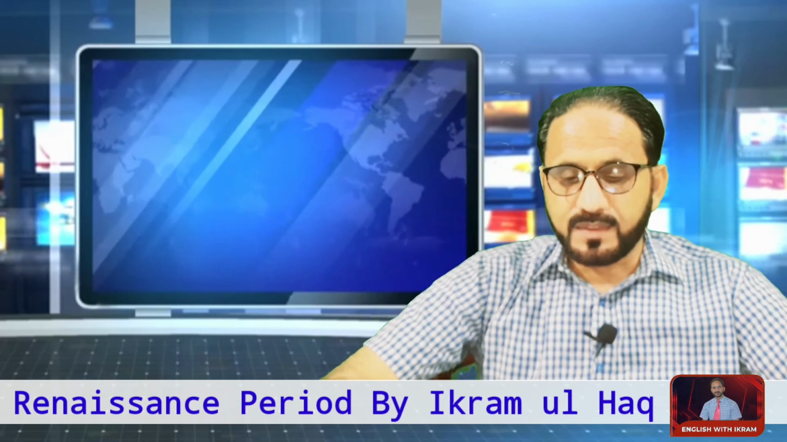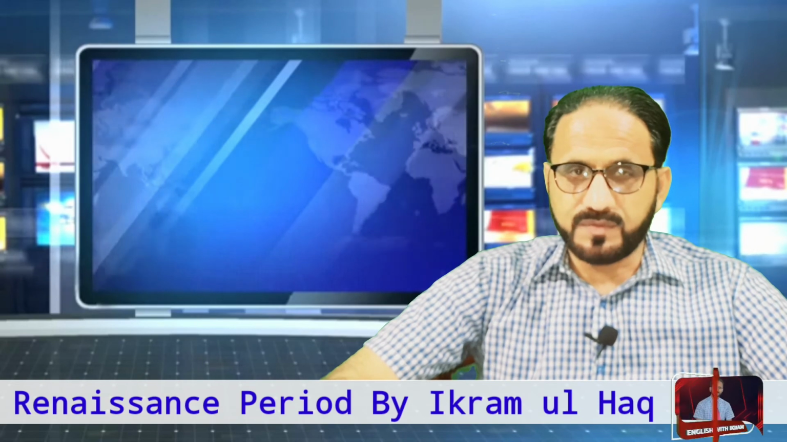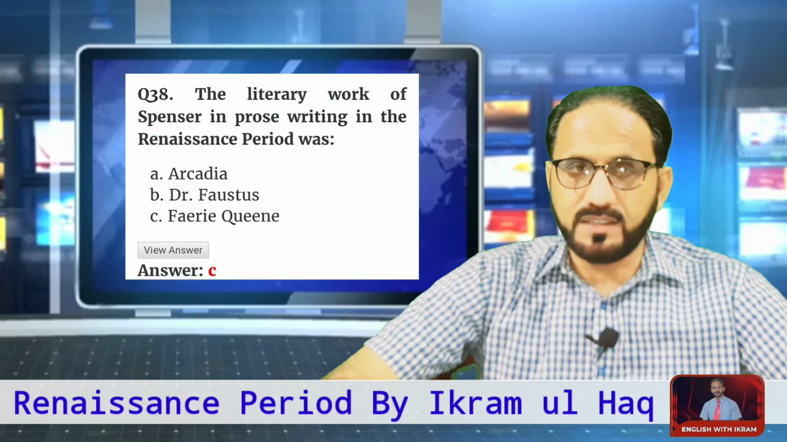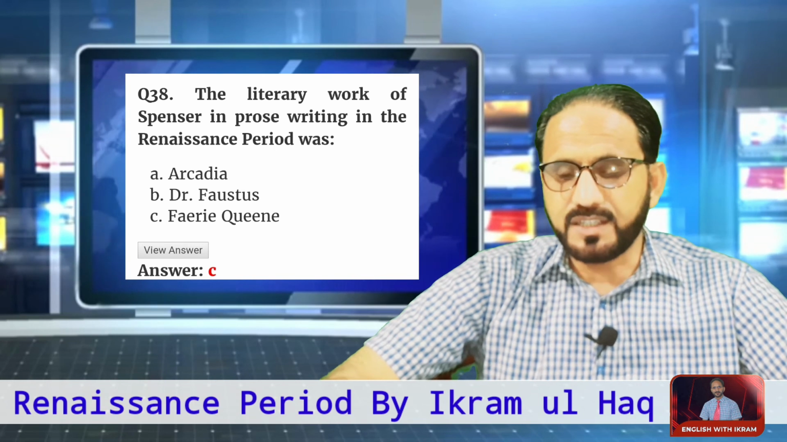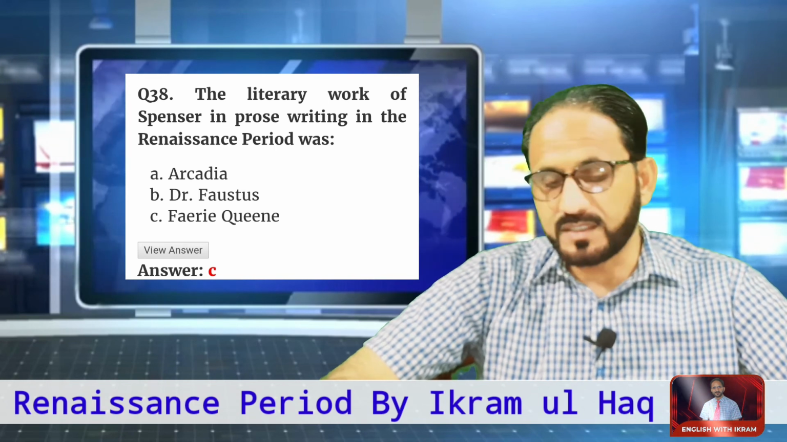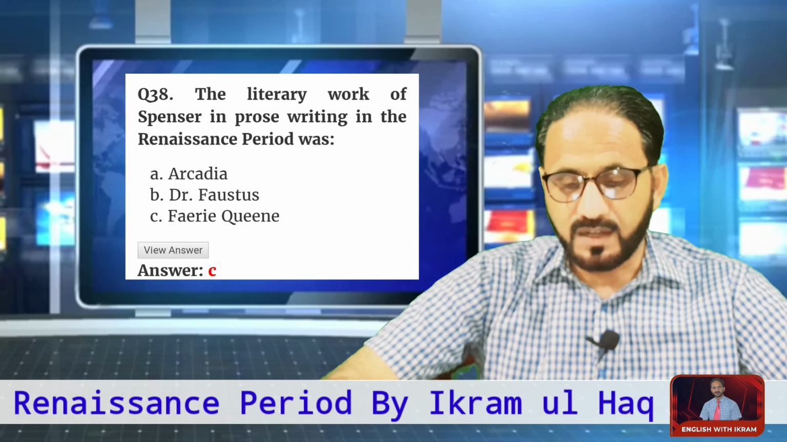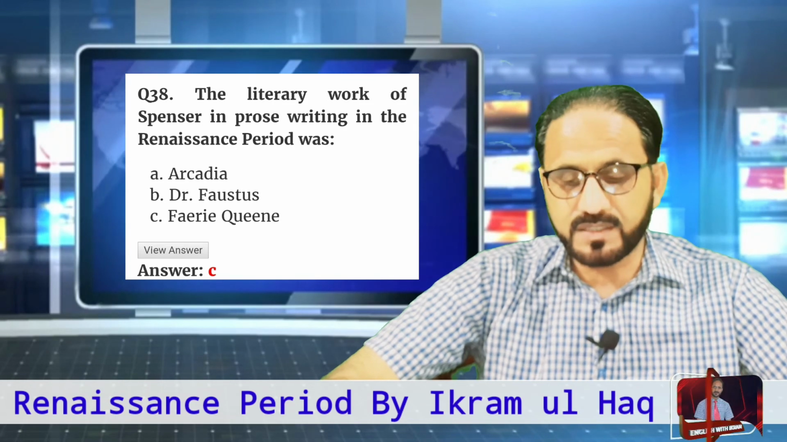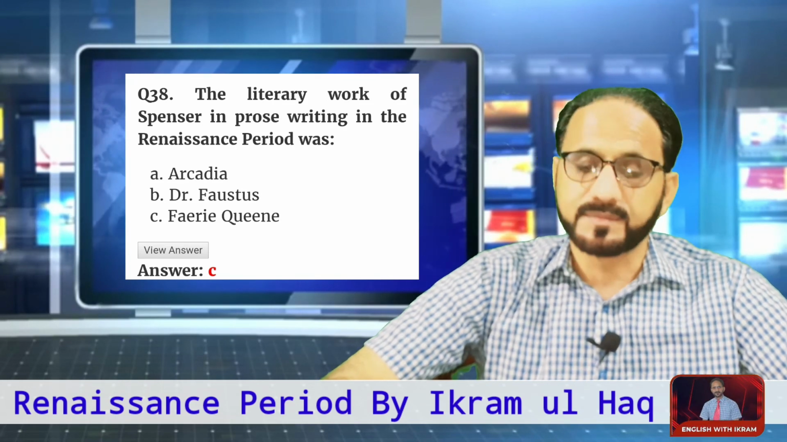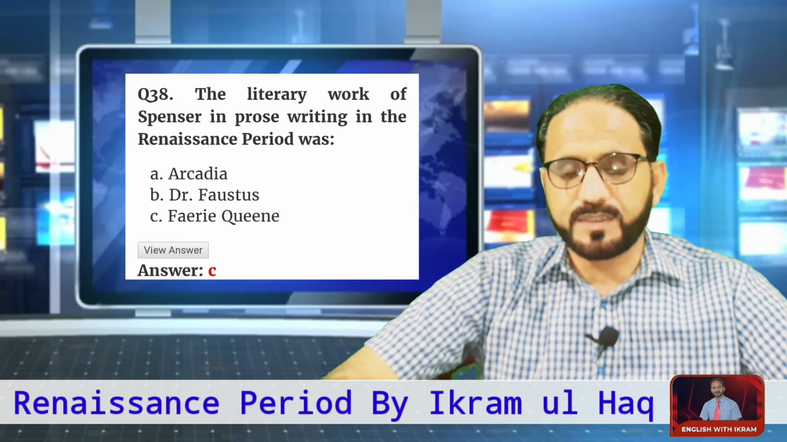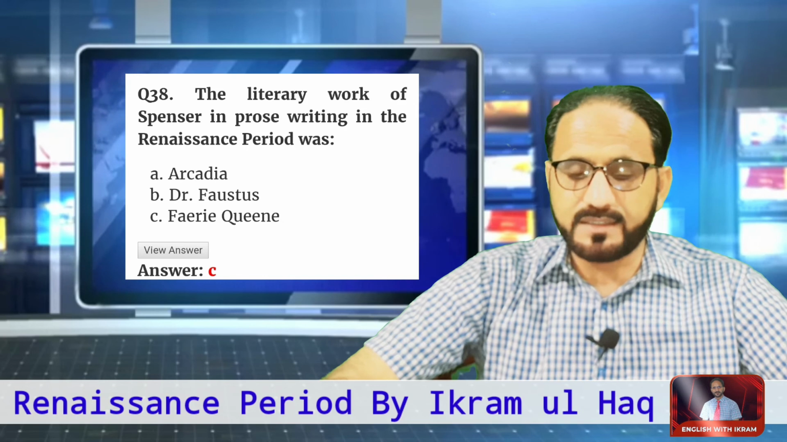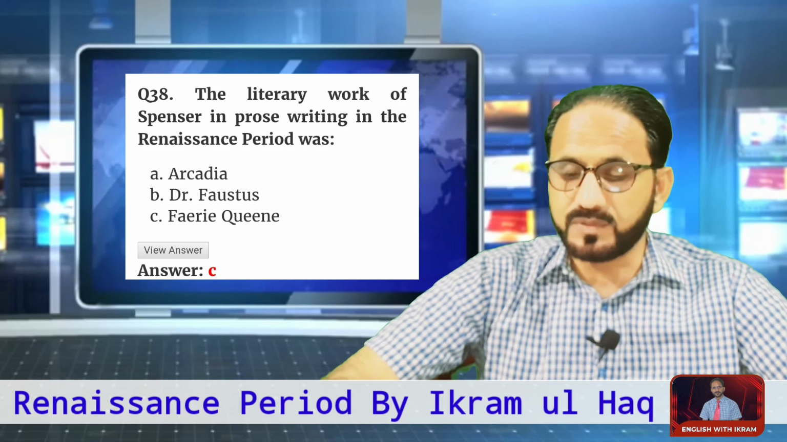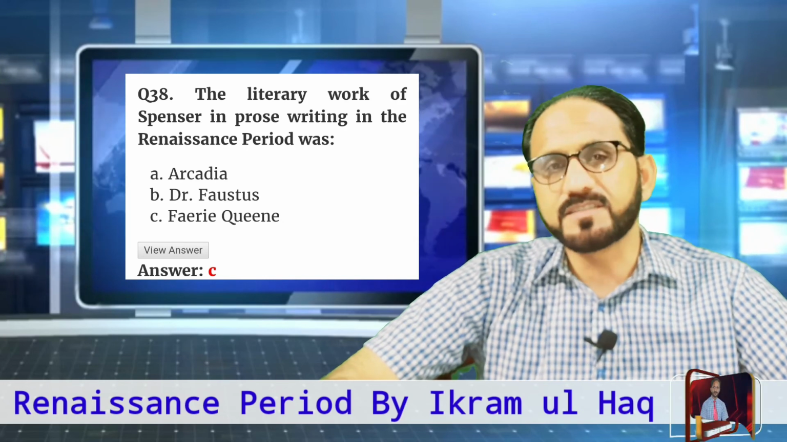Next is the last MCQ of today's session, MCQ number 20, and all these MCQs are from the Renaissance period. The literary work of Spencer in the Renaissance period was Arcadia, Dr. Faustus, or Fairy Queen? The right option is option C, Fairy Queen. The Fairy Queen is the literary work of Spencer.